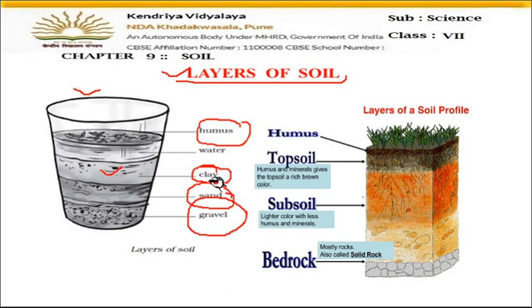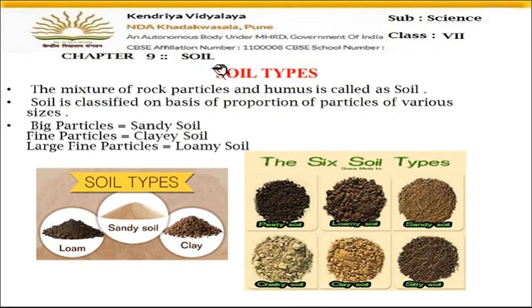Okay, these are the different types of soils on the basis of size of the particle. Fine, so this you will study now, but these are the layers which can be seen. So you have to learn these, that on the upper side you will get humus, then clean water, then clay, then sand, and then gravel. Fine. Now let us move on to the soil types.